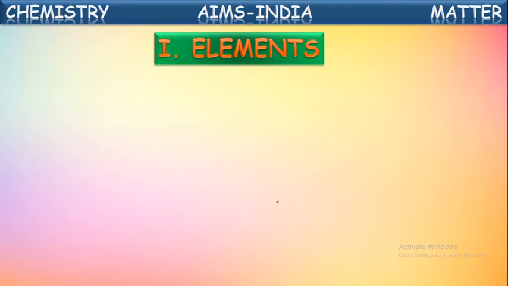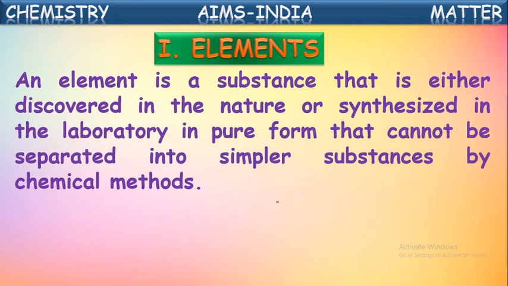First, let us see about elements here. An element is a substance that is either discovered in the nature or synthesized in the laboratory by the scientists in pure form that cannot be separated into simpler substances by chemical methods. That is called element. Element is a pure substance which is containing only one kind of atoms in it.